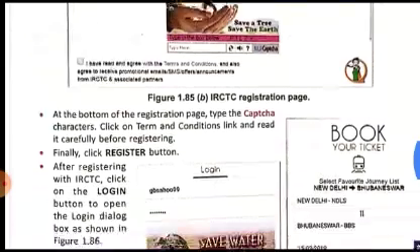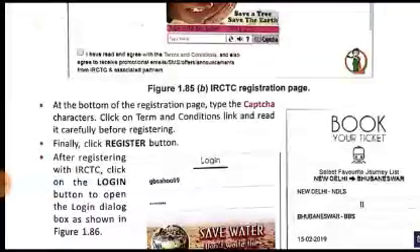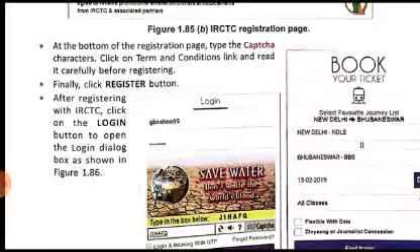Finally, click the register button. Then after registering with IRCTC, click on the login button to open the login dialog box as shown in figure 1.86. Now again, after registering with IRCTC, you have to click on the login button. So when you click on the login button, what will happen?